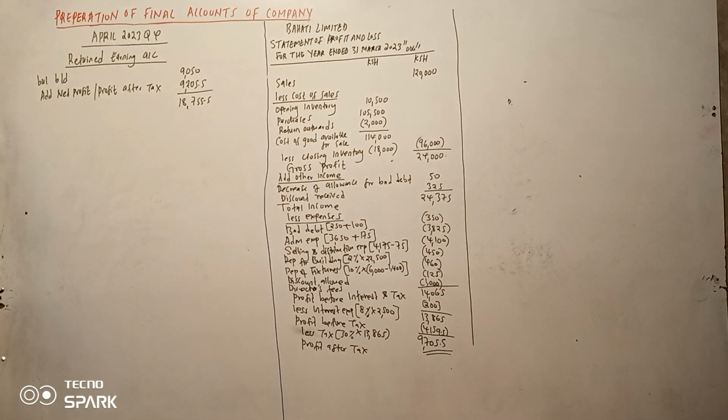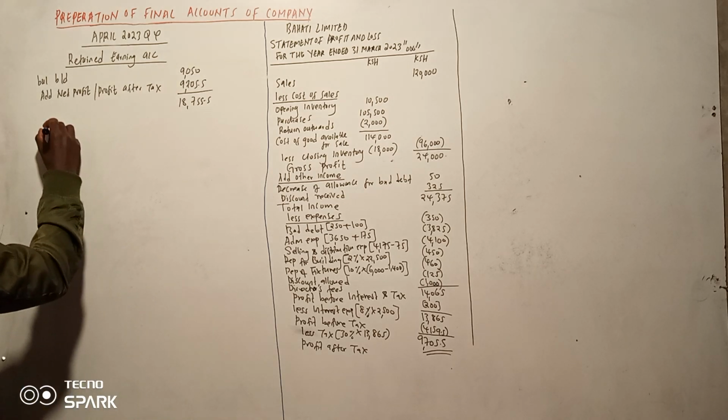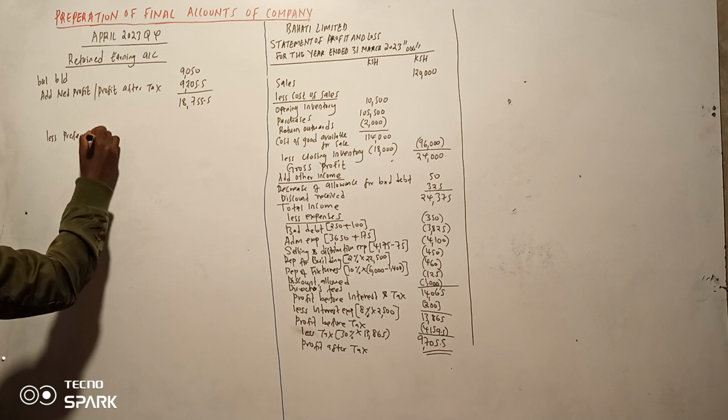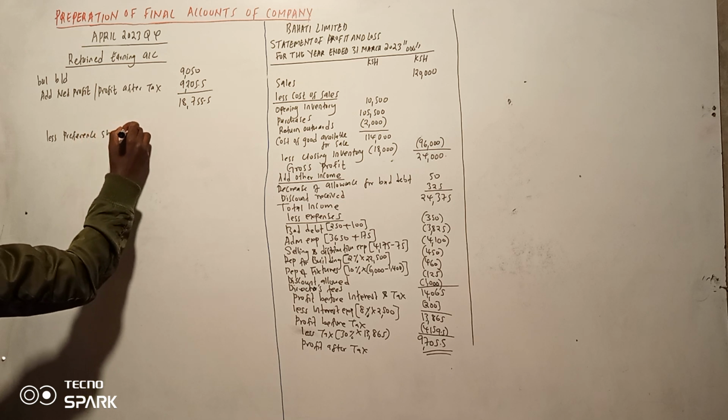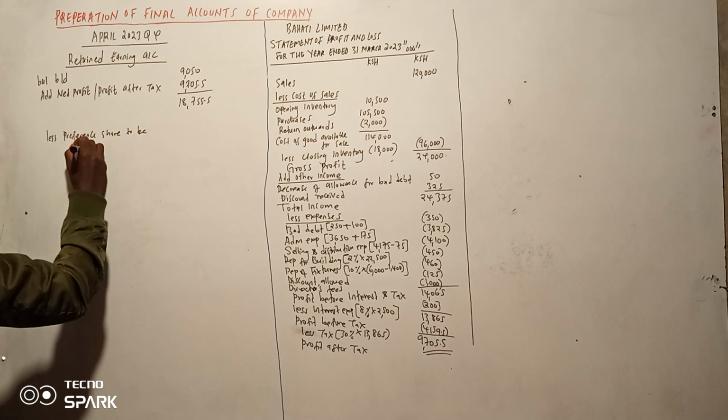Now let us see the proposal by the directors. The first one, the preference shares to be paid. Tuanze na hiyo wa kwanza. Less preference shares to be paid.